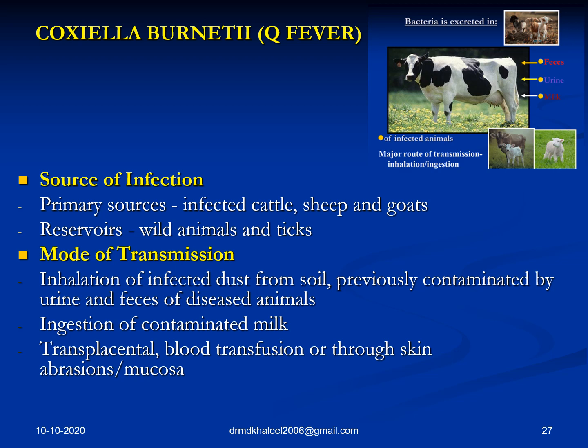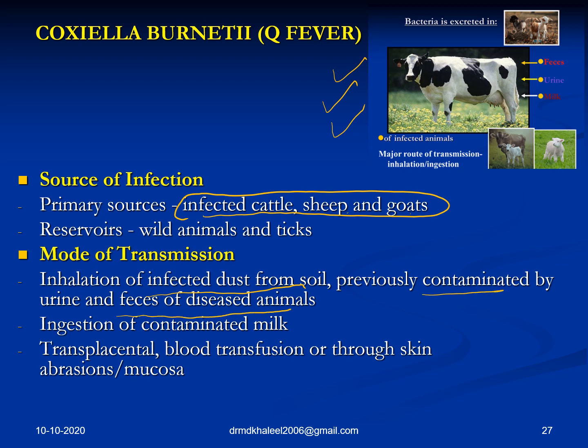Source of infection: it is primarily a zoonotic disease, from infected cattle, sheep, and goats. The secretions, the feces, urine, or milk of these animals, and inhalation of infected dust from soil previously contaminated with urine and feces of the diseased animal. Also, whenever these animals give birth to offspring, veterinarians and farmers who are very close to this might get occupational exposure and get infected.